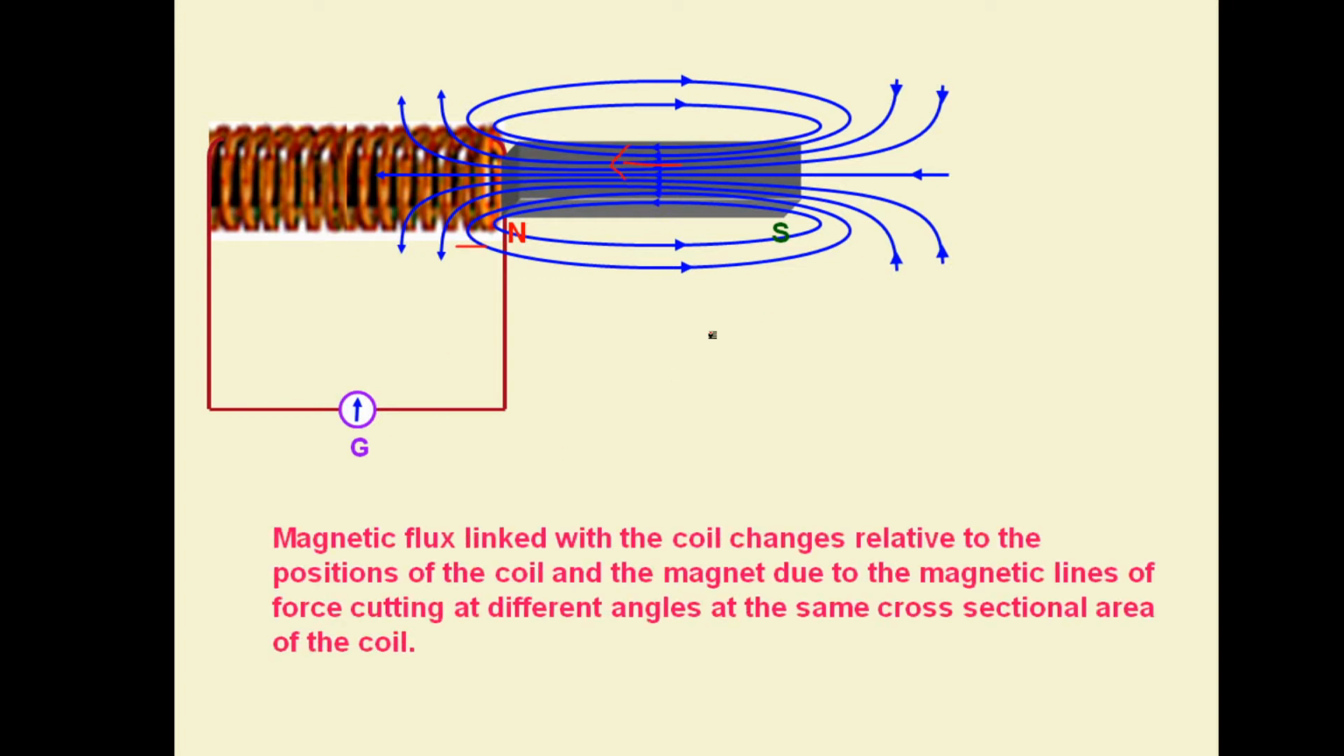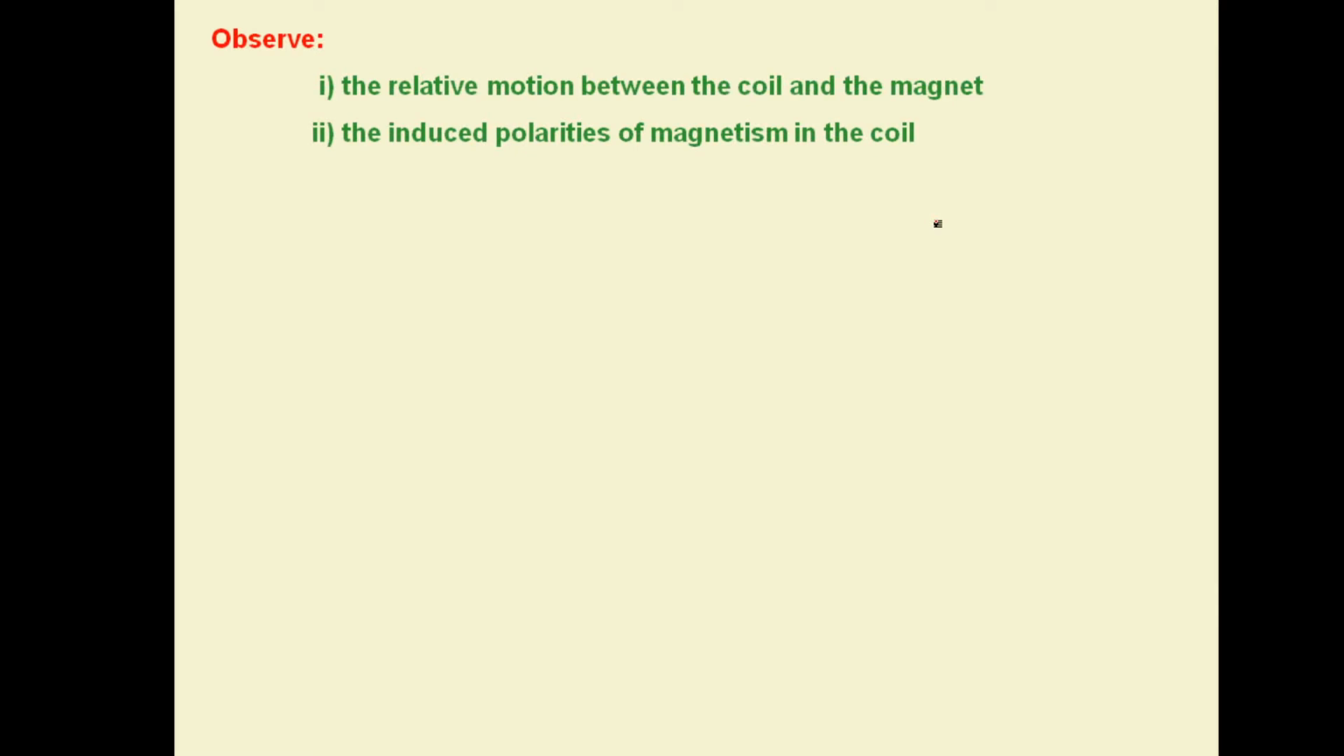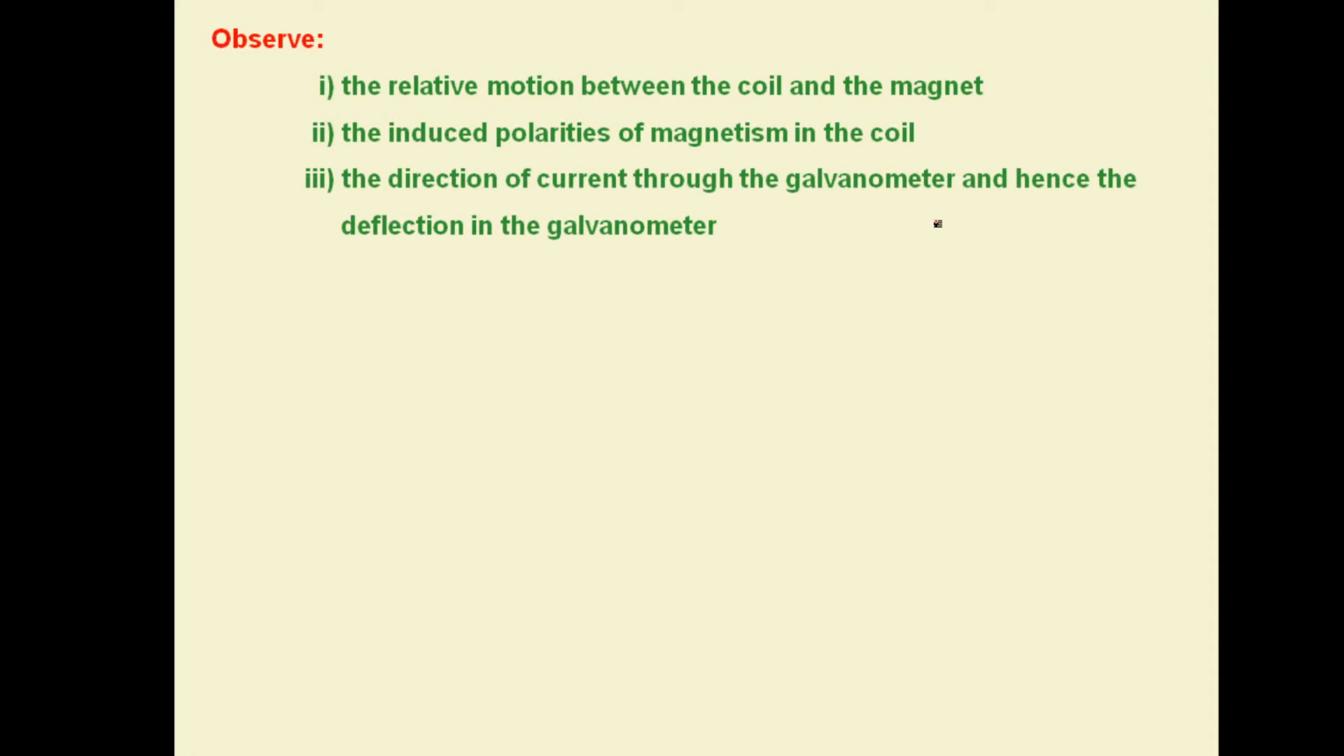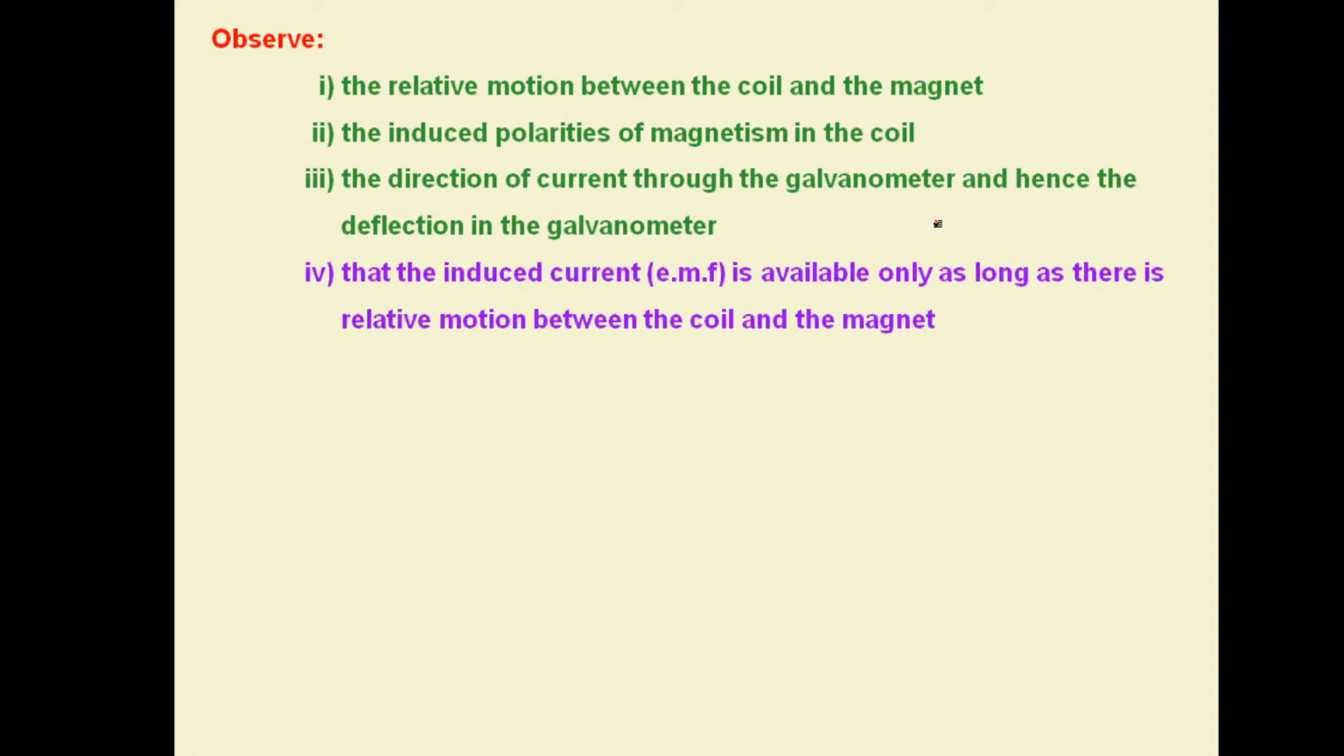So magnetic flux linked with the coil changes relative to the position of the coil and magnet, due to magnetic lines of force cutting at different angles at the same cross-sectional area of the coil. So what we have to observe is that relative motion between the coil and the magnet is there. Then the induced polarities of the magnetism in the coil are also important, as well as the direction of current through the galvanometer and hence the deflection in the galvanometer.